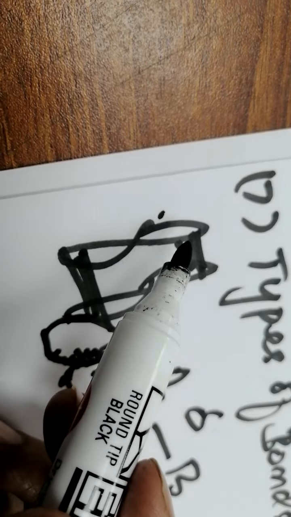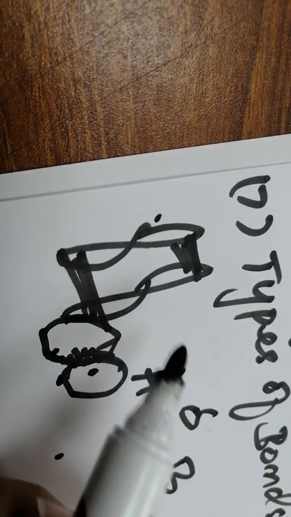The shape of the p orbital is like this, and the shape of the s orbital is spherical. Such overlapping is parallel overlapping. The linear overlapping is also called end to end or head to head overlapping, and this is called side to side, sideways, or parallel overlapping.